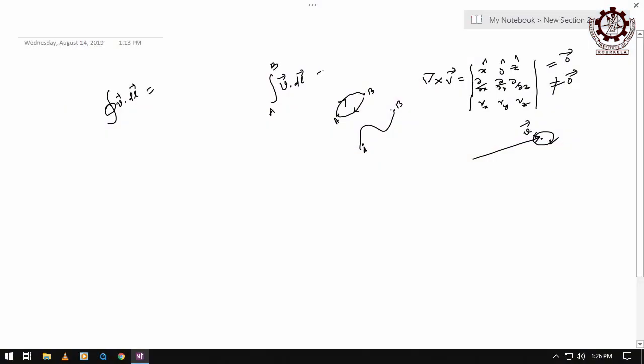You see here, when you go from A to B, it is something. Again, if you go from B to A, it is the negative of that, or not? Closed means what? A to B, again B to A, then only it is closed, right? So, the path is reversed. Whatever result you get from A to B, it is just the reverse when you come from B to A, or not?